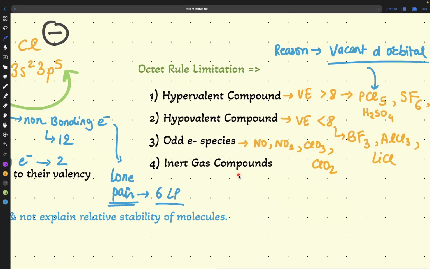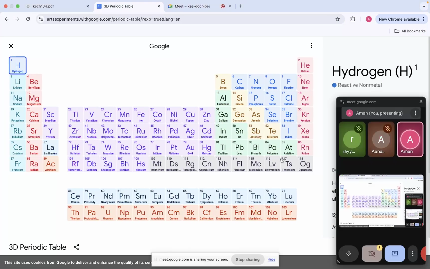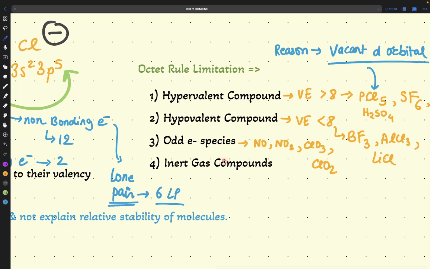Next is inert gas compounds. Sorry, not inert pair, inert gas. We have seen that inert gases run from helium to radon. Inert gas compounds form with oxygen and fluorine. It is the inert gas with oxygen or the inert gas with fluorine. Example: Xe, this is the inert gas, F2,